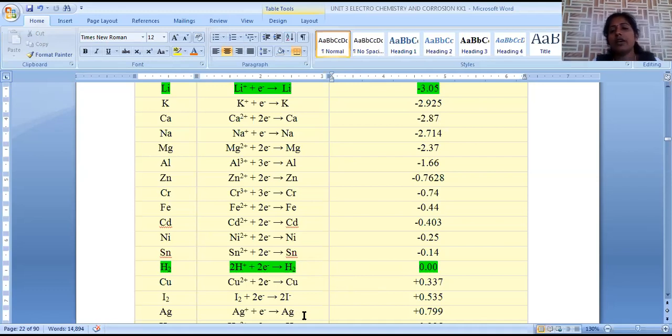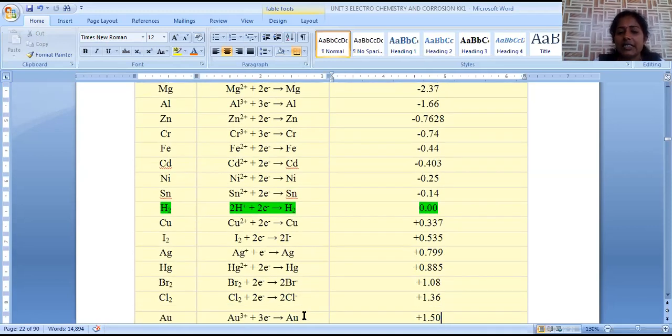So as we are moving up, what happens? Anodic tendency gradually increases. When we are descending down this electrochemical series, cathodic nature gradually increases. Cathodic nature is nothing but electron gaining tendency. Anodic nature is nothing but electron releasing tendency.